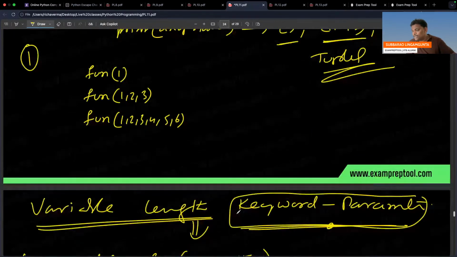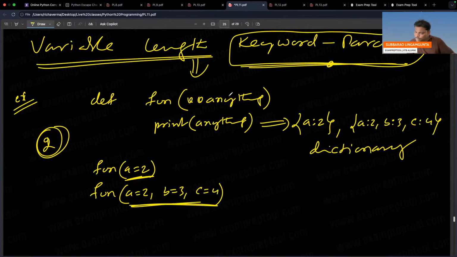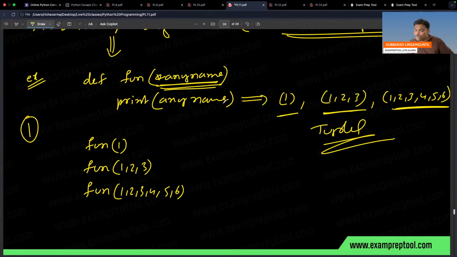If you want to pass in the form of pairs, 2 stars are required, and output is a dictionary. What operations can I do on a dictionary? In the dictionary chapter we already studied. What operations can we do on tuples? In the tuple chapter we already discussed.